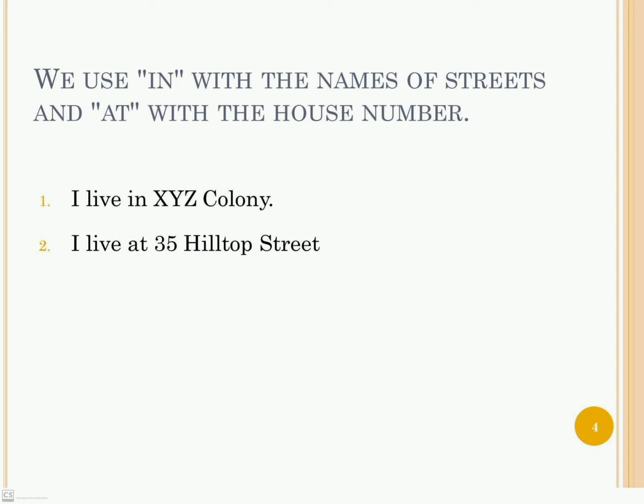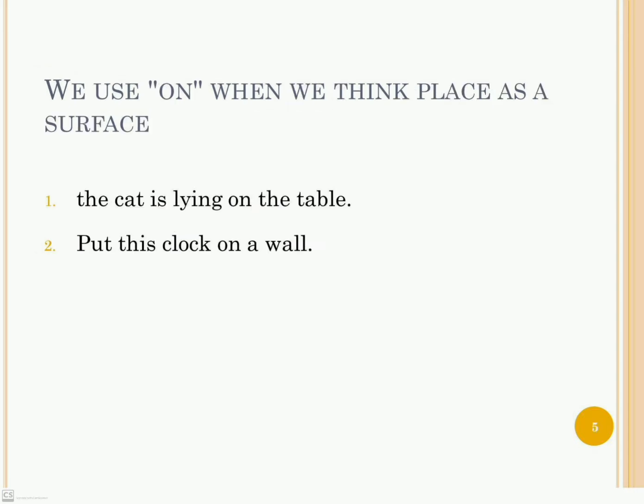This is the English language. There are certain rules of the language you should keep in mind before going deep into the language. We use on when we think of place as a surface. For example, the cat is lying on the table, and put this clock on a wall.